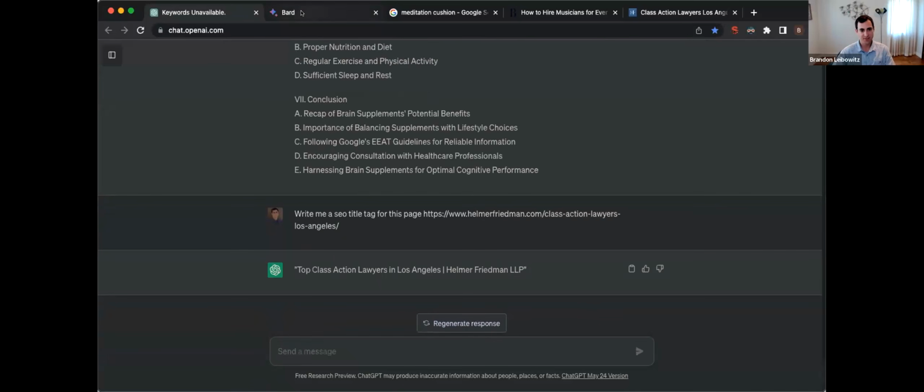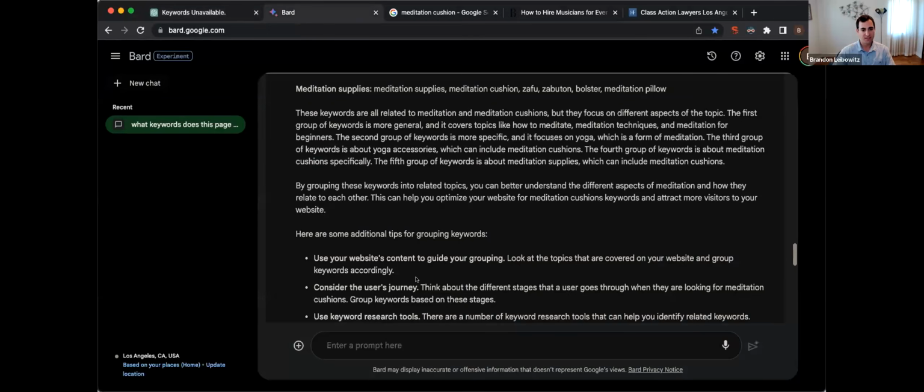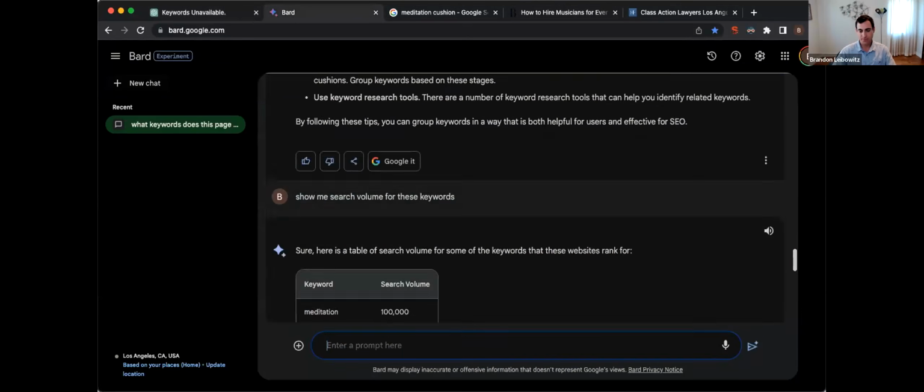And let's see if, okay, so ChatGPT could actually write it, which is nice. So this is one of the few times that ChatGPT actually worked, because most of the times it doesn't work. So you see it put top class action lawyers in Los Angeles and a little vertical pipe, Helmer Friedman LLP. So let's see what Bard puts in there.